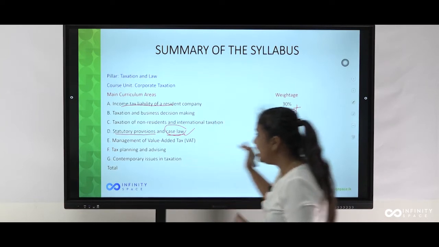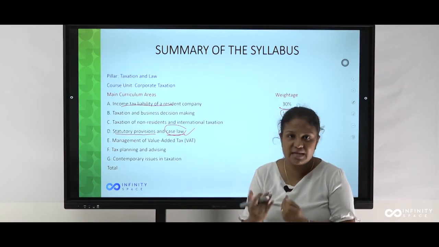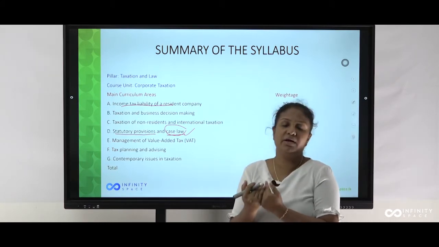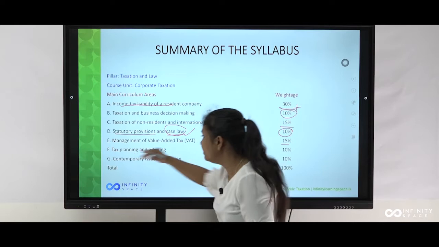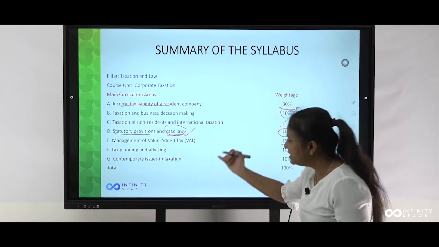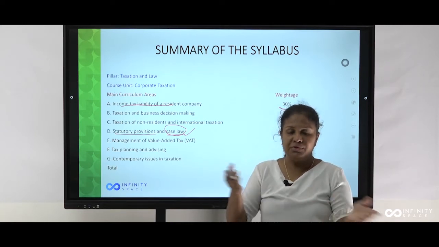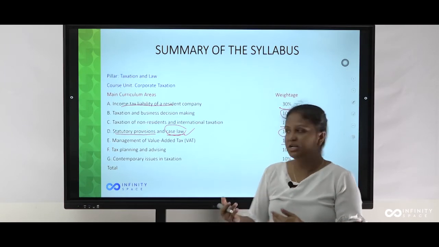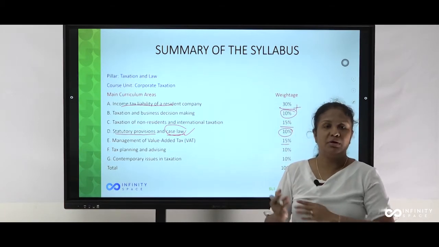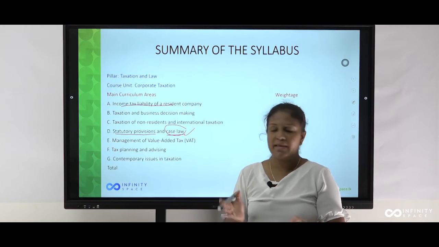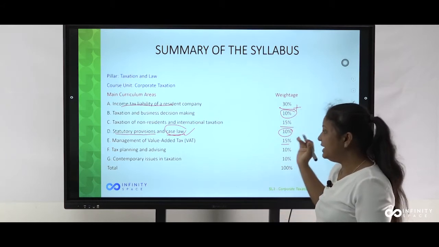And tax planning and advising, this is commonly the transfer pricing part and the tax exemptions, all these things: how a person is going to plan the future tax liability or a current tax liability is addressed in tax planning and advising. Then contemporary issues in taxation: the recent law changes, during the period of the recent changes, those issues may be addressed in your paper, not later than a 6 months period. Therefore, this is your entire syllabus.